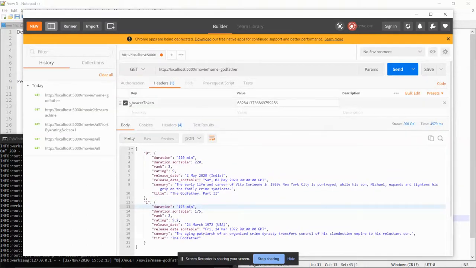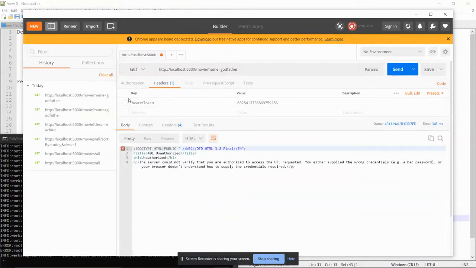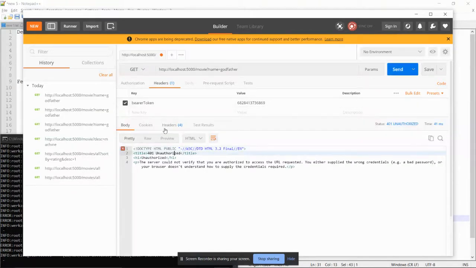Now, let's validate whether or not the token part is working. So if I was to not send this token, what will happen then? I will receive 401 unauthorized. If I was to send something else, an improper token, I am getting 401 unauthorized again. So that means the token has to be there.